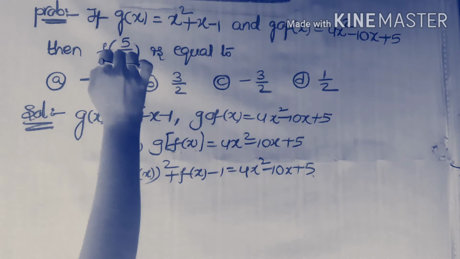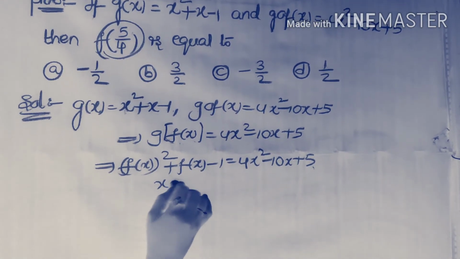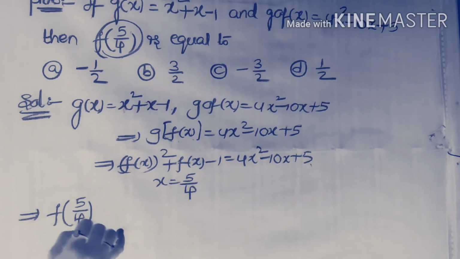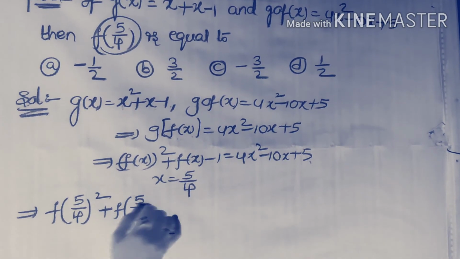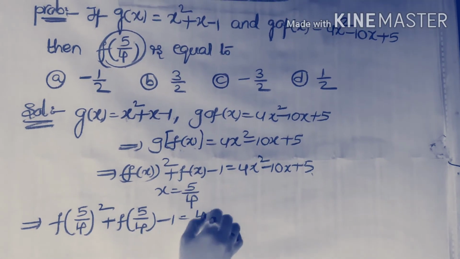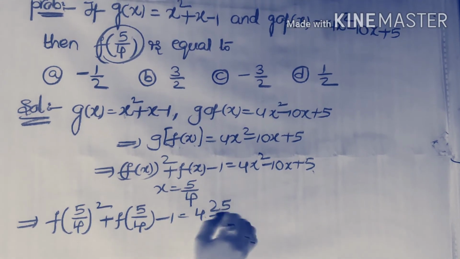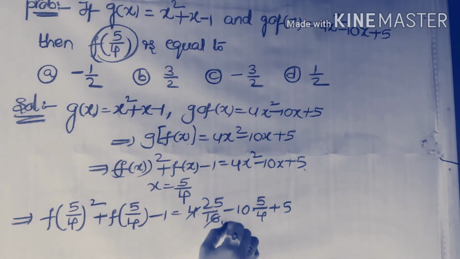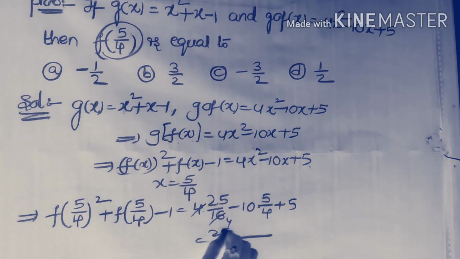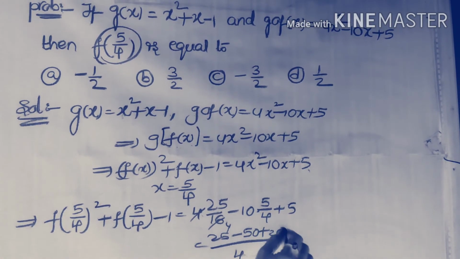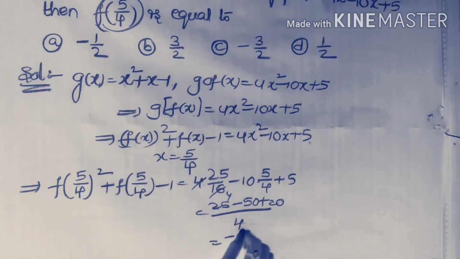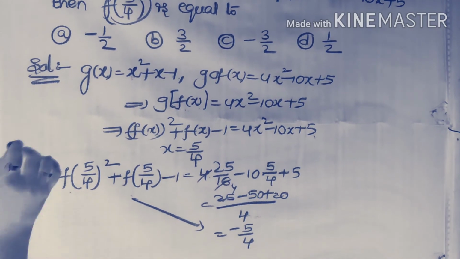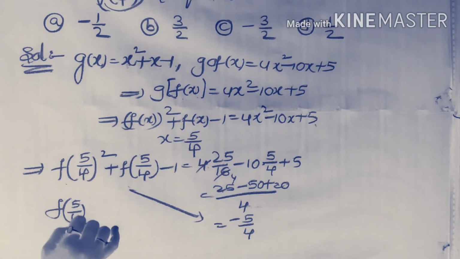What we want is the value of f(5/4), that is taking x = 5/4 in the above equation, which implies (f(5/4))² + f(5/4) − 1 = 4·(5/4)², that is 25/16, minus 10·(5/4) plus 5. Now taking 4 as LCM here, 25 − 50 + 20, which equals −5/4. Now this total value is equal to −5/4, and we take f(5/4) = t now.